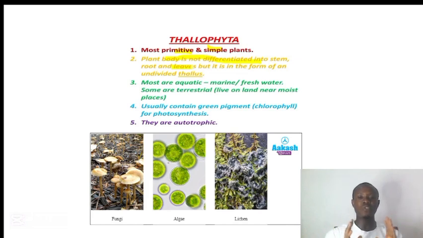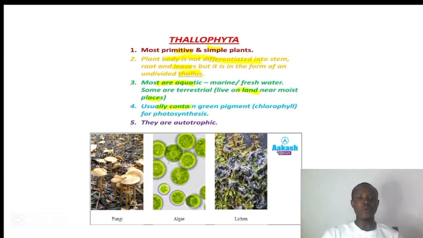So their body is just grouped as a whole. This thallus is an undifferentiated body. Number three, most of them are aquatic. That means they live in water, which can be marine or fresh water. And some are terrestrial. That means they live on land or near moist places.